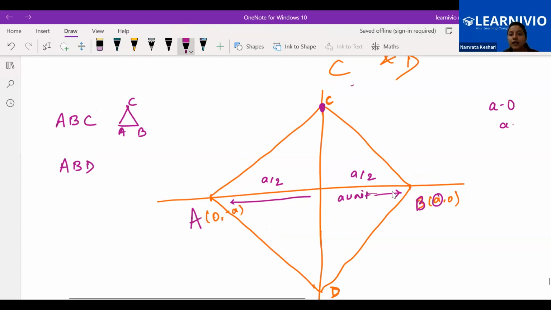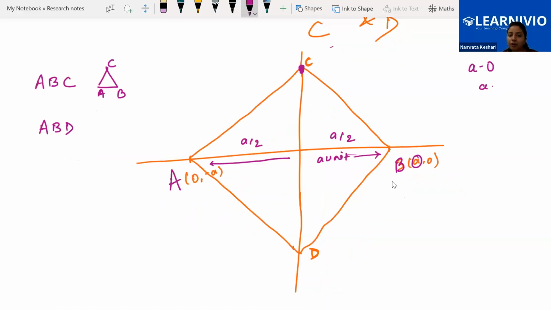Half of this we can name O. We can say AO is a by 2 and BO is a by 2, because we have figured out that AB is a unit. Now this is an equilateral triangle, so AB, BC, CA are all the same, but we need to find C.